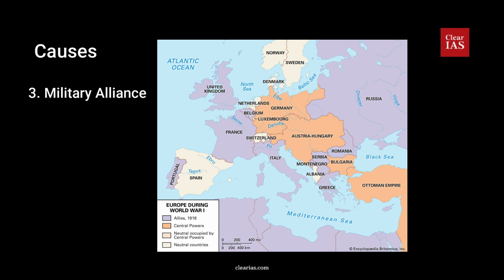And the main thing to note here is, although Italy was a member of the Triple Alliance alongside Germany and Austria-Hungary, it did not join the Central Powers. It was because Austria-Hungary had taken offensive action against the terms of the alliance. These alliances were reorganized and expanded as more nations entered the war. Italy, Japan, and the United States joined the Allies, while the Ottoman Empire and Bulgaria joined the Central Powers.